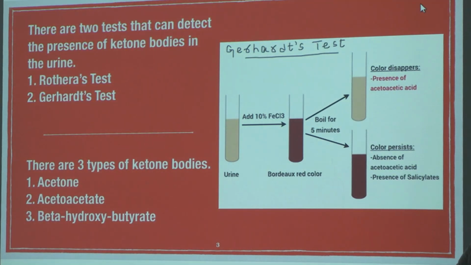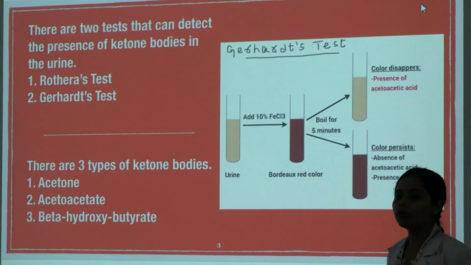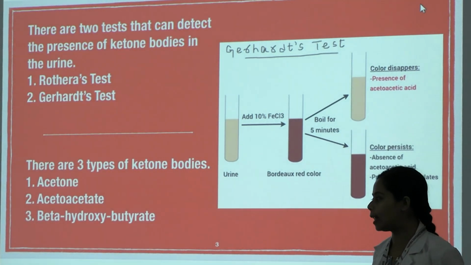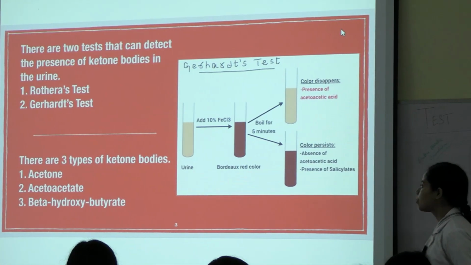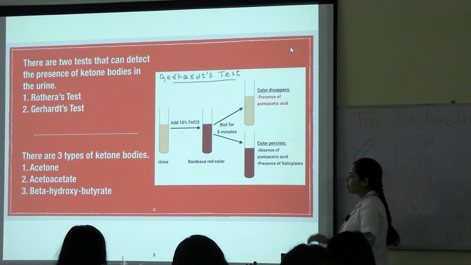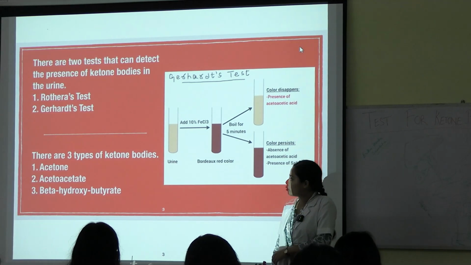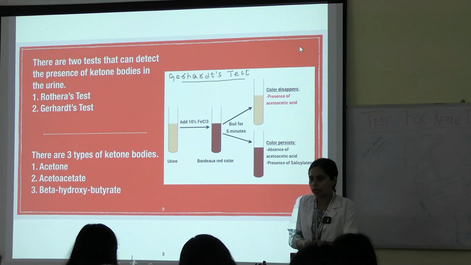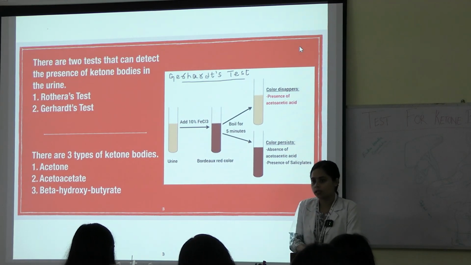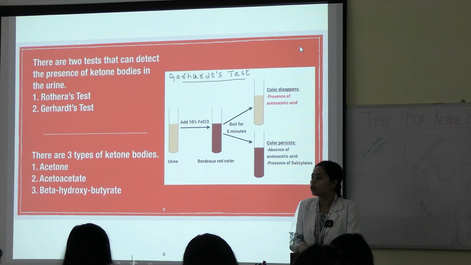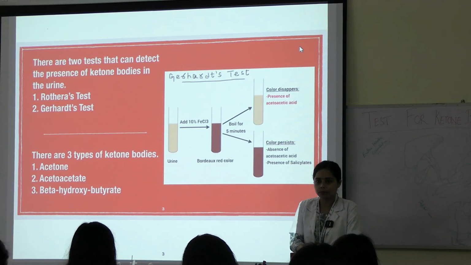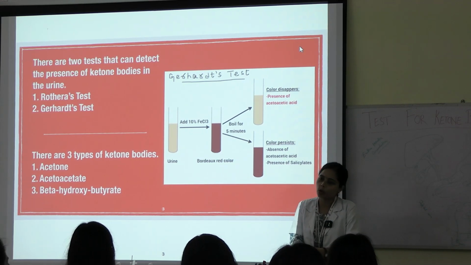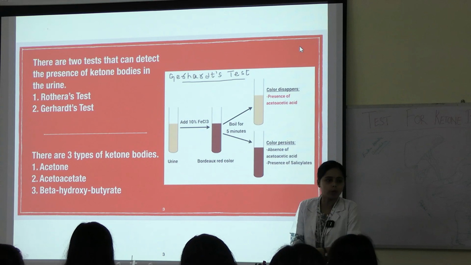So there are two tests that we do to find the presence of ketone bodies in urine. The first is Rothera's test, the one that you will be performing today in the lab, and the other test is Gerhardt's test. There are three types of ketone bodies: acetone, acetoacetate and beta hydroxybutyrate. Gerhardt's test you will not be performing in the lab. We will only be doing Rothera's test, but you have to know about Gerhardt's test, because during your practical exam, if your urine is positive for ketone bodies, the teacher might ask you about Gerhardt's also. So you can't be blank.